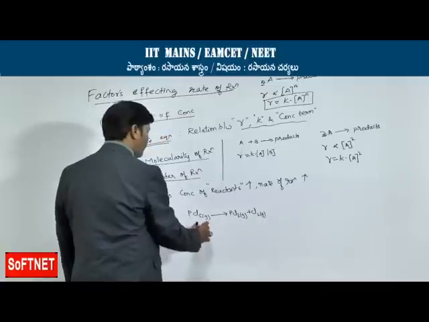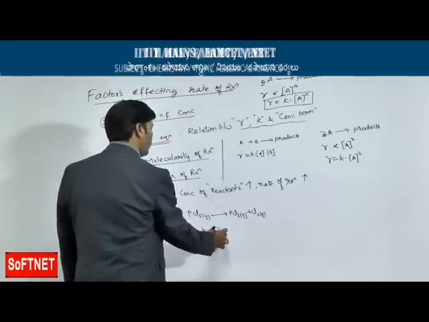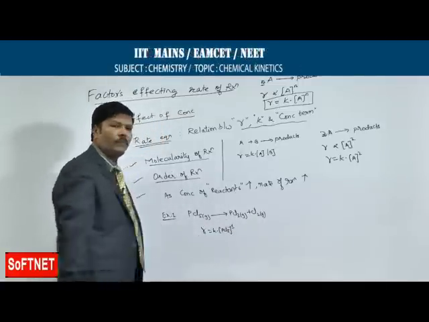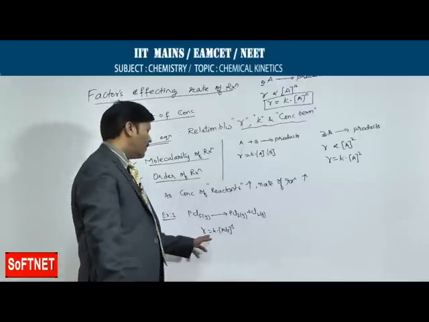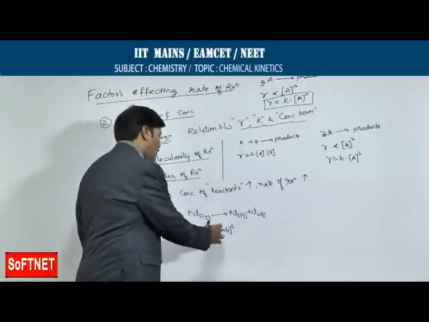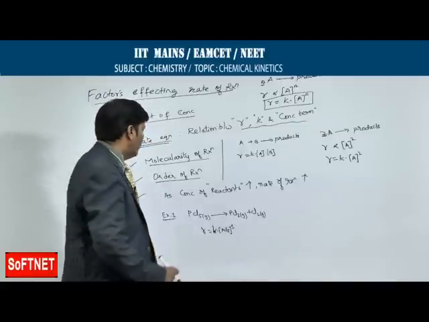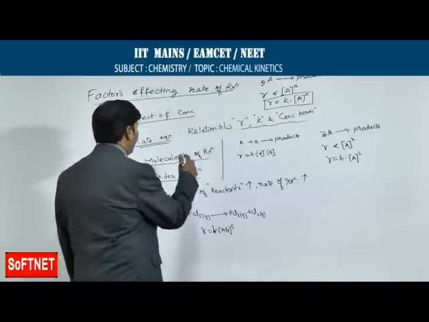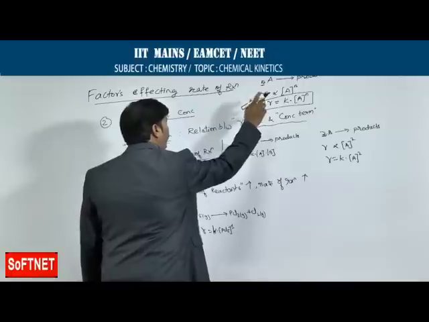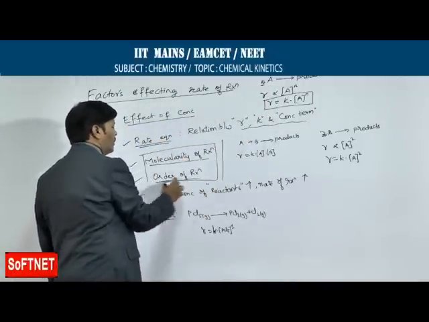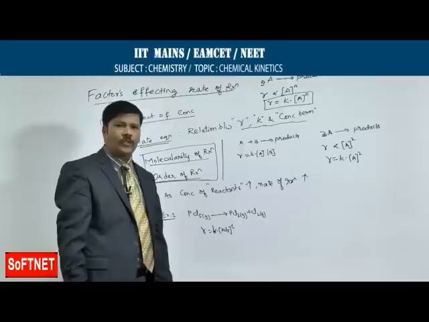So, what does the rate equation mean? R is equal to K into concentration of PCl5 to the power of 1. That means the rate of reaction is equal to the rate constant into the concentration of phosphorus pentachloride to the power of 1. From this we are able to clearly relate the rate of reaction, rate constant and concentration term. Now, let us discuss molecularity and the order of reaction.